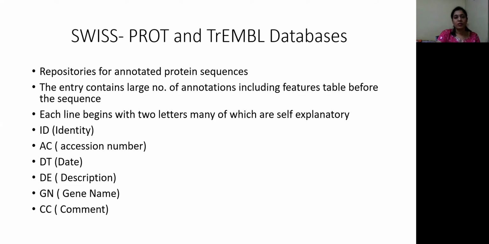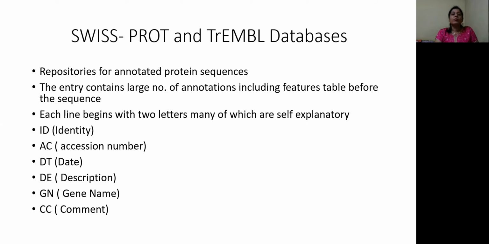So far we have discussed databases available for nucleotide sequences, three important databases, and we discussed in detail all the information present in different parts of the GenBank database. Why specifically the GenBank database? Because it is considered very user friendly and it is the widely used nucleotide sequence database.